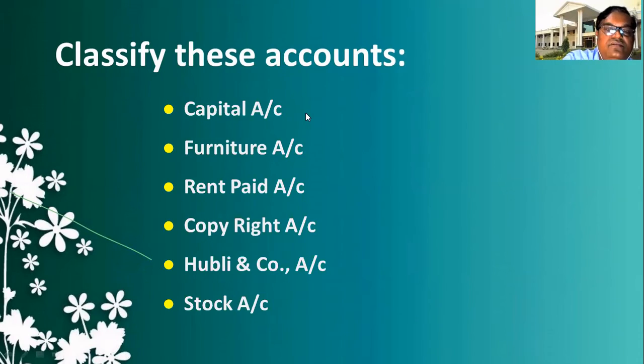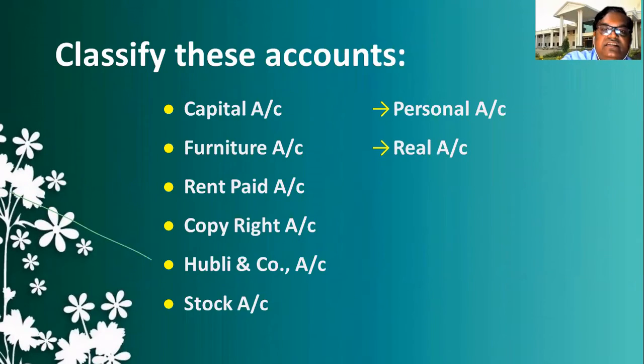So capital account should be classified under personal account. Capital account means owner's account. The investor, who commences business, his account will be treated as capital account. So it's a personal account. And furniture is a real account, because it is goods used to run the business, furniture required for the business.